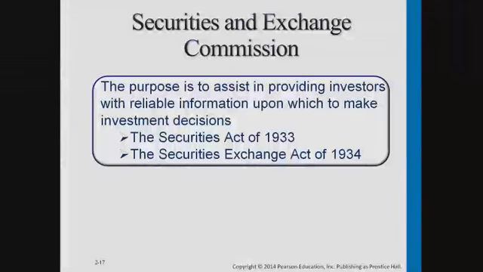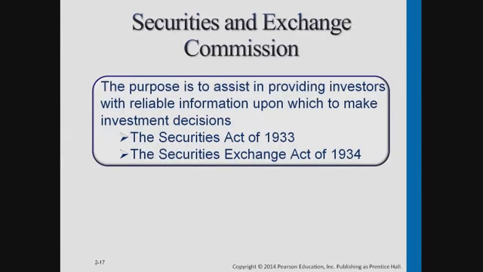The SEC was created after the Great Depression. The Securities and Exchange Acts of 1933 and 34. The Great Depression happened in the late 20s, early 30s. And as a result of the Great Depression, just like the Sarbanes-Oxley Act was passed as a result of Enron and WorldCom, the Securities and Exchange Acts of 1933 and 1934 were enacted, which created the SEC in the first place. The two acts both impact publicly traded companies, those companies traded on the stock exchange.